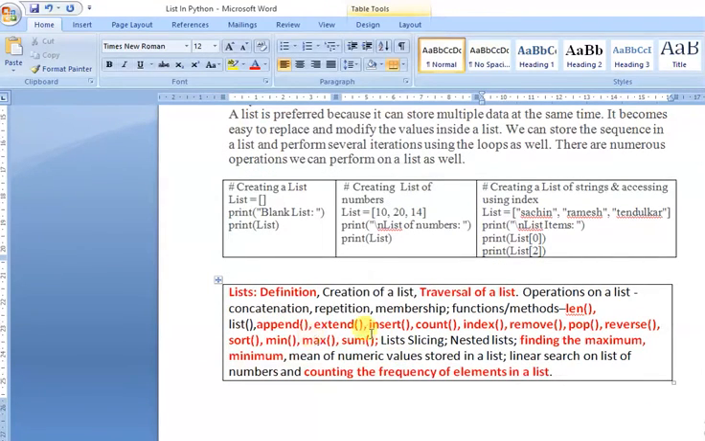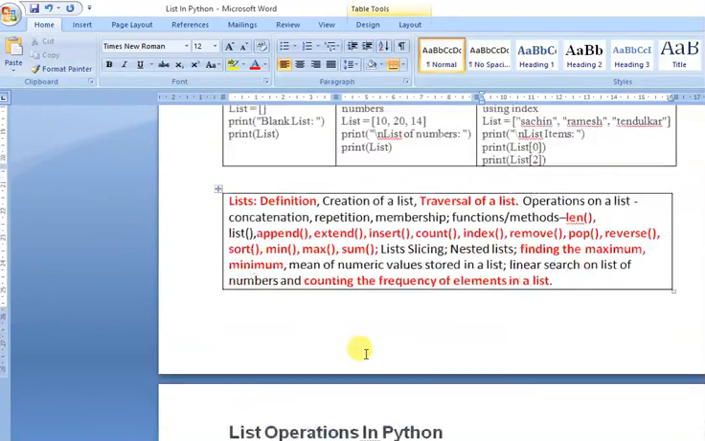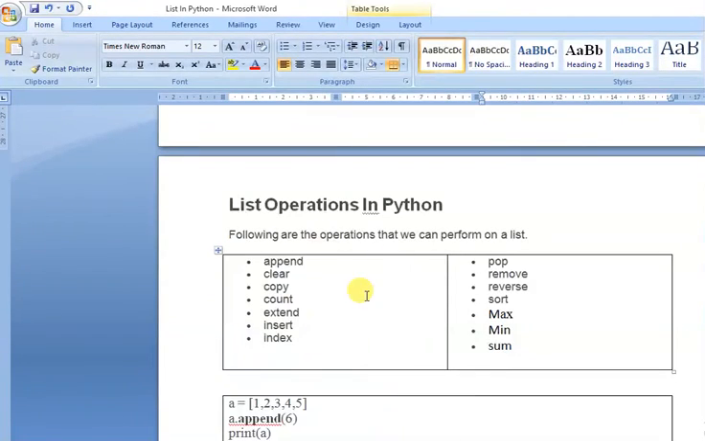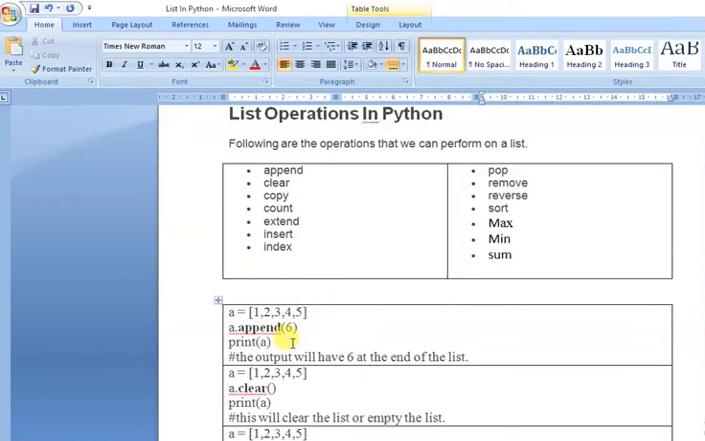So this is your syllabus. In the syllabus, what are you going to learn? The definition of list, the traversal of list, and these functions: len, append, extend, insert, count, index, remove, pop, reverse, sort, min, max, sum, finding the maximum and minimum, counting the frequency of elements in the list. All are explained. Correct? So I am going to explain all these functions.